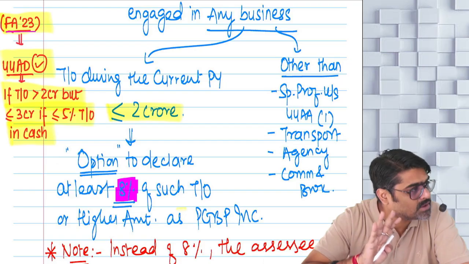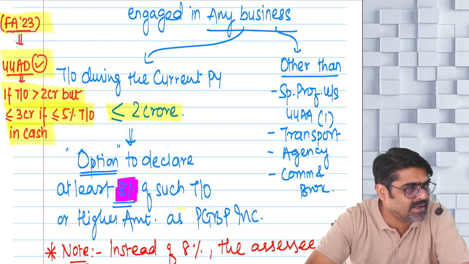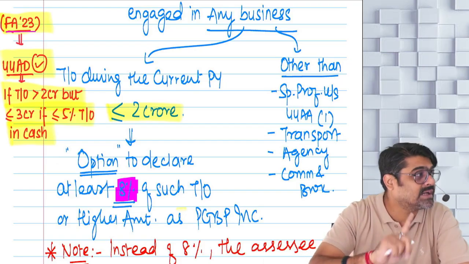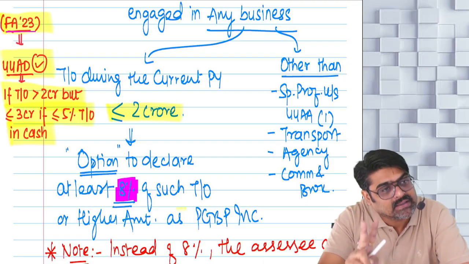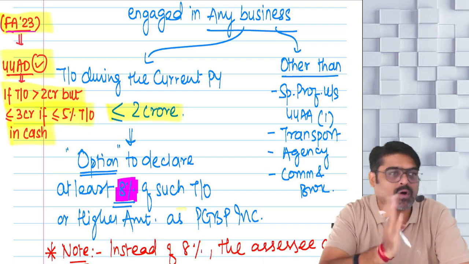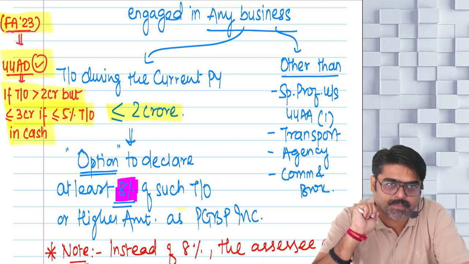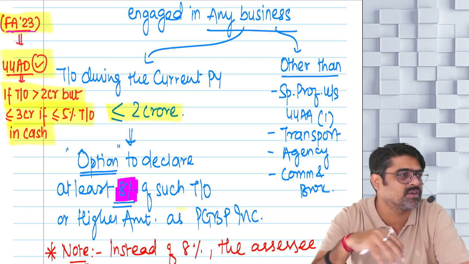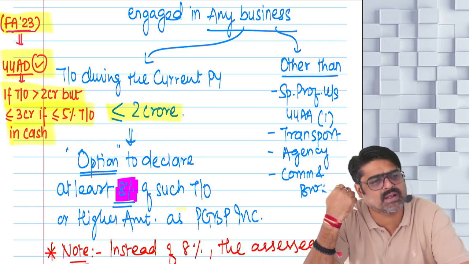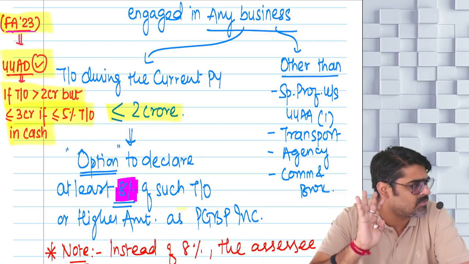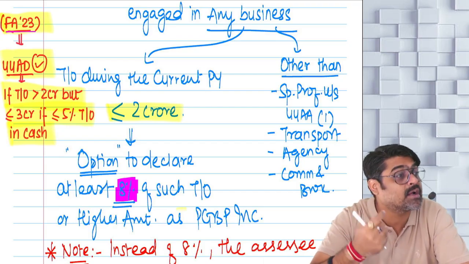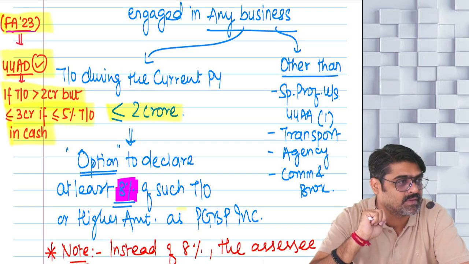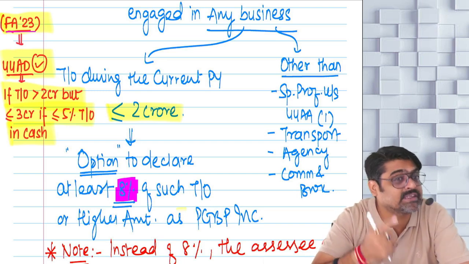The provision of section 44AD is applicable for all businesses other than specified professions and other than transport business. So for all businesses, this provision can be applied. Whether you are in the trading business, manufacturing business, or any type of business. But the business should not be earning commission and brokerage. And the business should not be agency business.